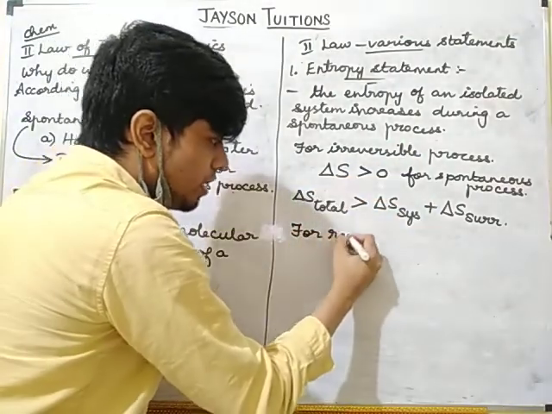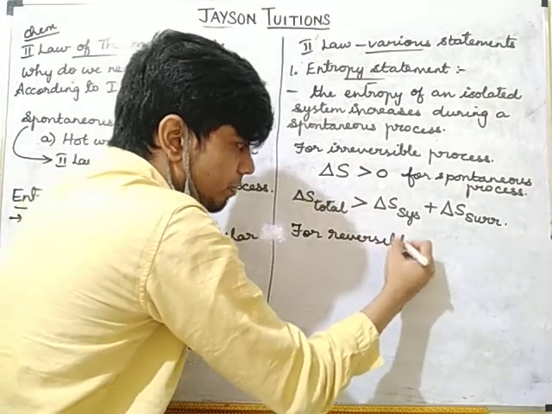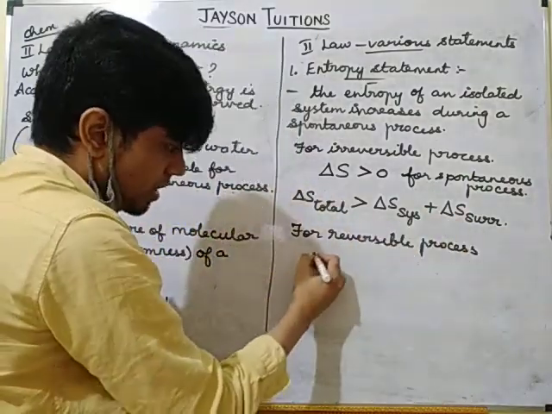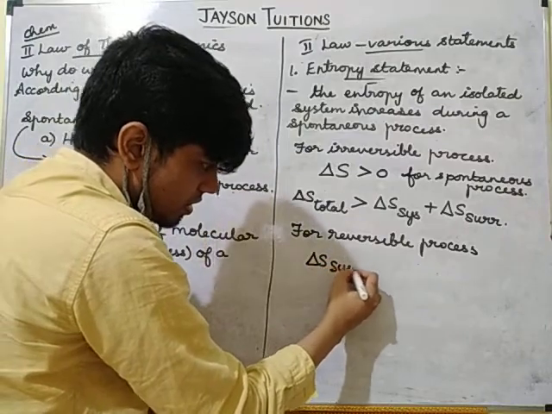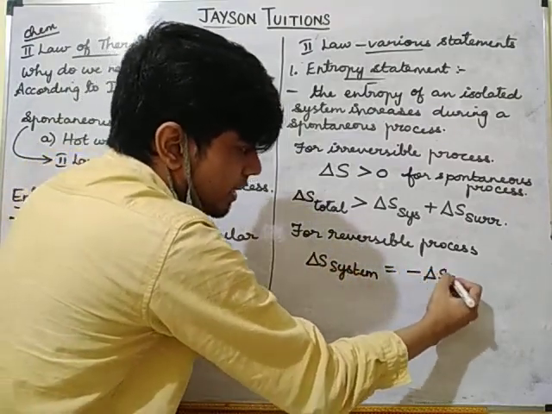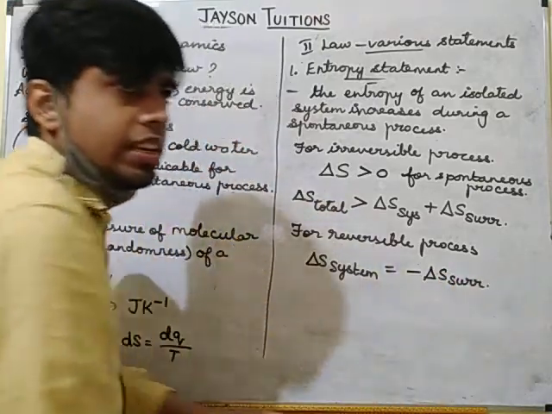For a reversible process, delta S of the system will be equal to minus delta S of the surroundings.